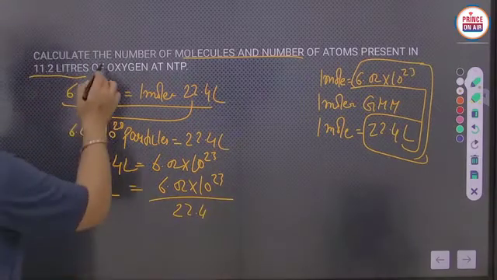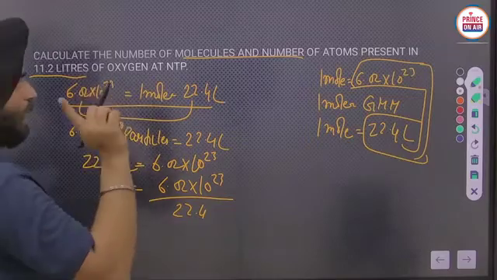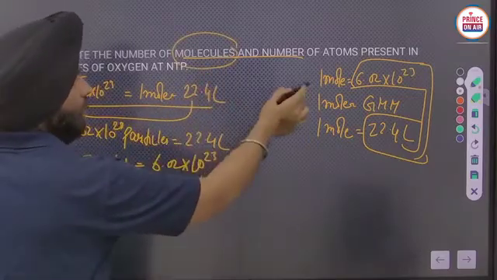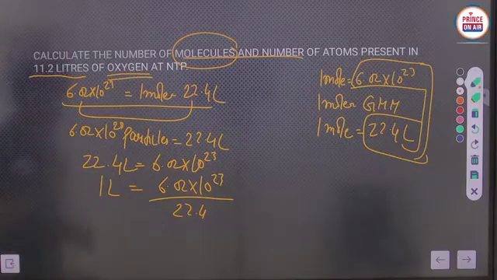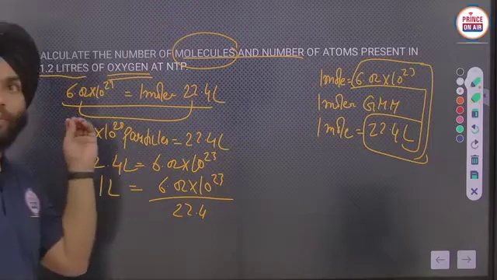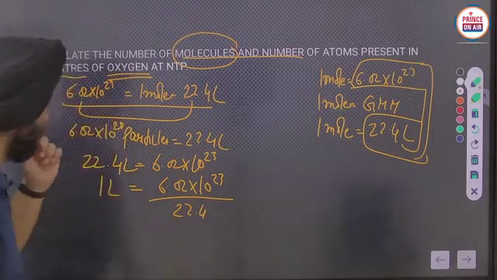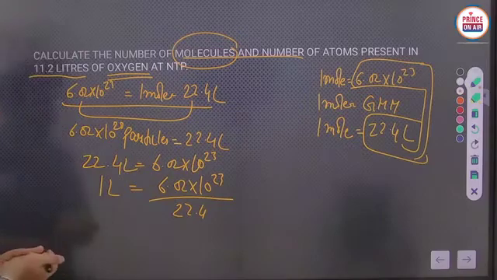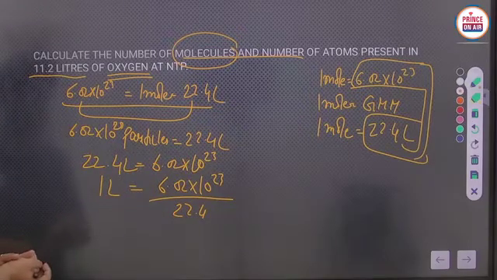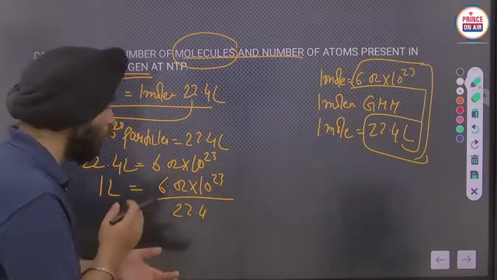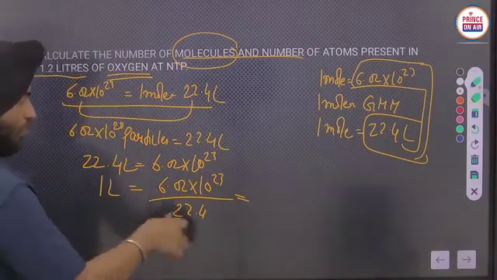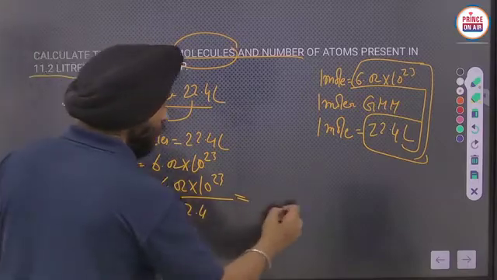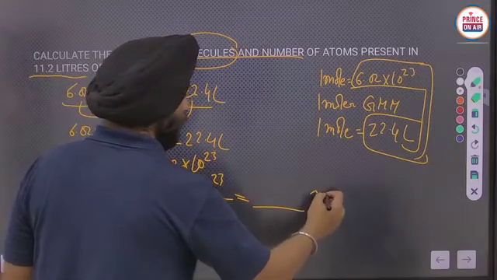Clear? And firstly, we have to calculate the number of molecules of oxygen. Okay. So they have given the volume of oxygen. So we firstly will calculate the number of molecules of oxygen from the volume. So just through that you can calculate the values. We will get the number of molecules from here.